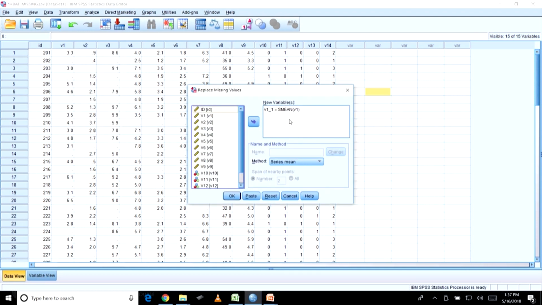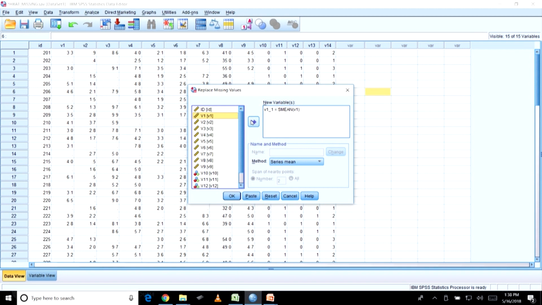You can use this method also. There are several options given: mean of nearby points, median of nearby points, linear interpolation, linear trend at point, whatever. The simplest is series mean, which I am taking. For example, I can just try it out on this one, and I will get a new V1 variable.